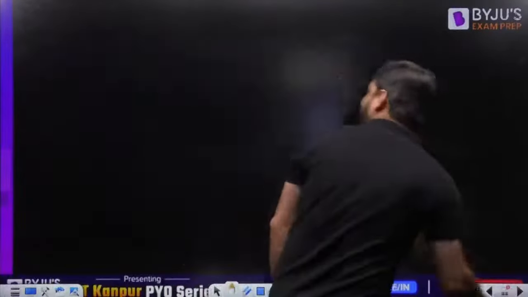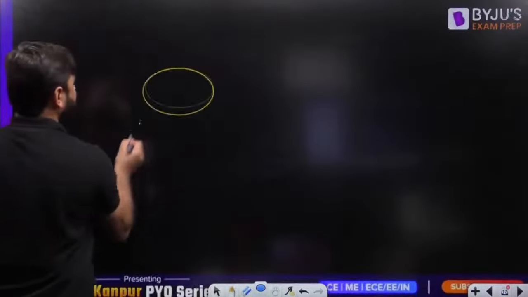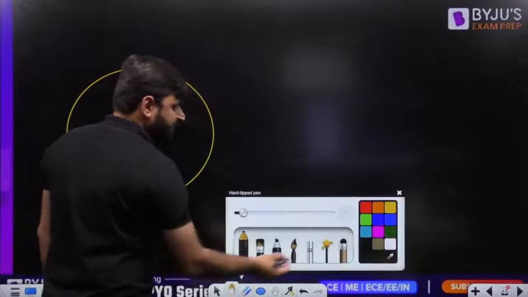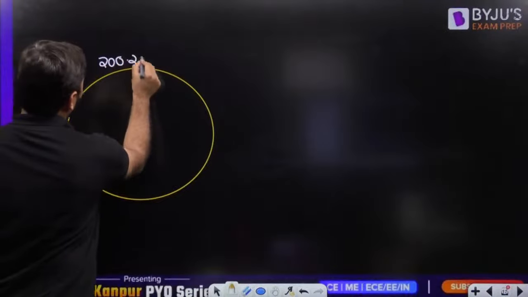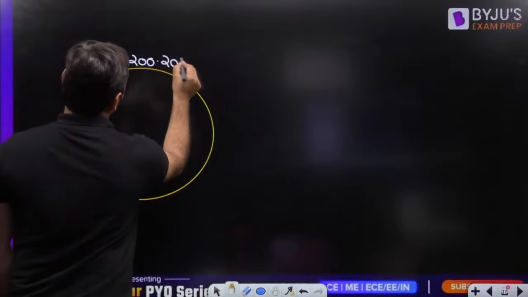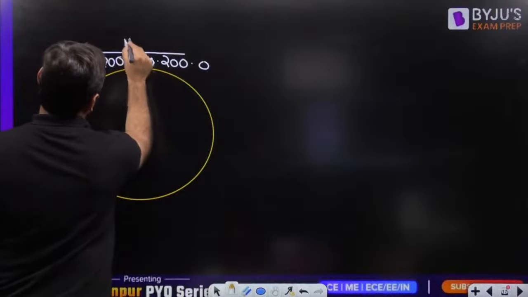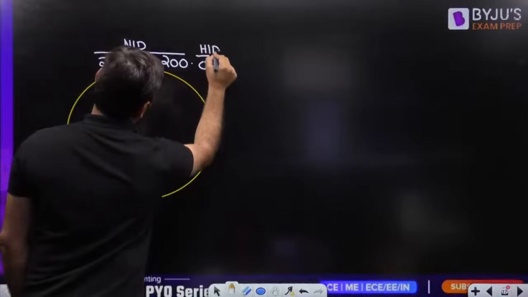Now I can take one more example, so it will be better. Suppose this is the network, and it is given as 200.200.200.0. This is class C. Class C has a network ID of how many bits? 24 bits. Host ID how many bits? 8 bits.